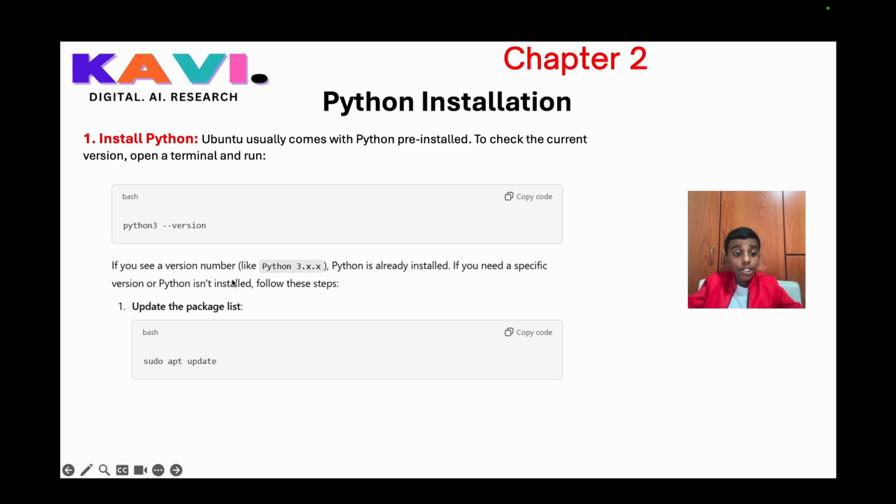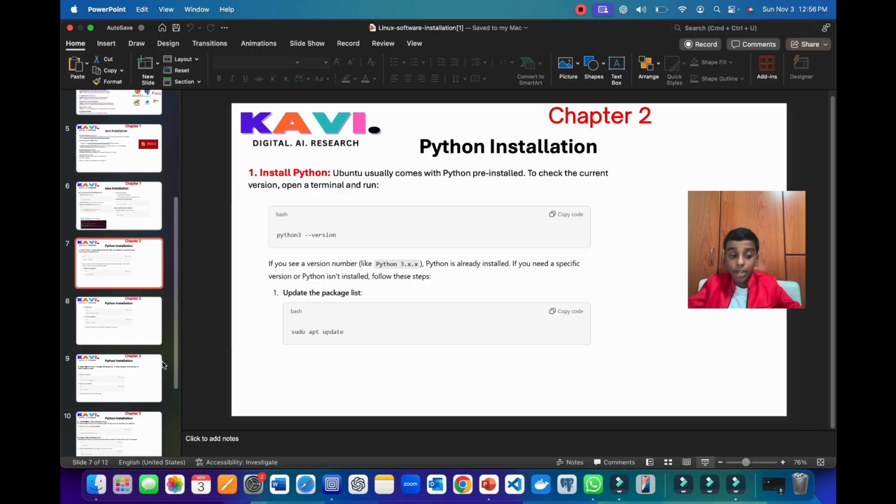So if you see a version like Python 3.10.12, that means Python is already installed. Now if you need to specify or upgrade Python, you can follow these steps. So here is written update the package list, which is essential for installing anything. So let's type this command called sudo apt update.